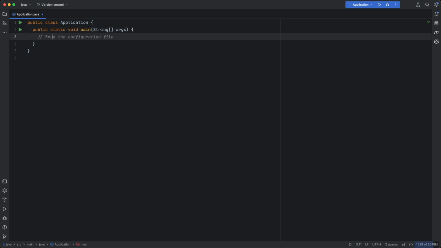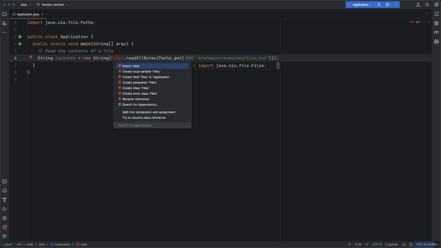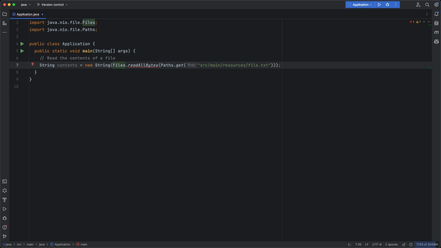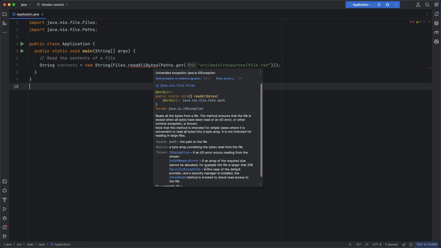Over here, we're going to read the contents of a file, import the missing classes, in our case Paths and Files. And now we already see the difference between Java and JavaScript. Trying to call readAllBytes is not possible, it won't compile, because there is an unhandled exception. Not only is it documented down here in the documentation of this method, it is also annotated at the language level using throws IOException. IOException is one of those checked exceptions that we have to deal with.